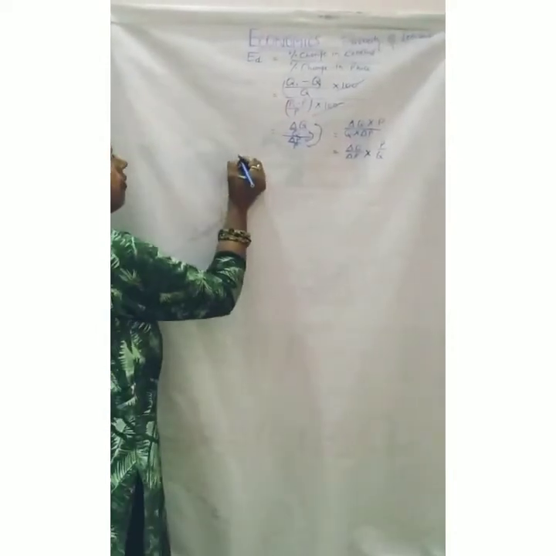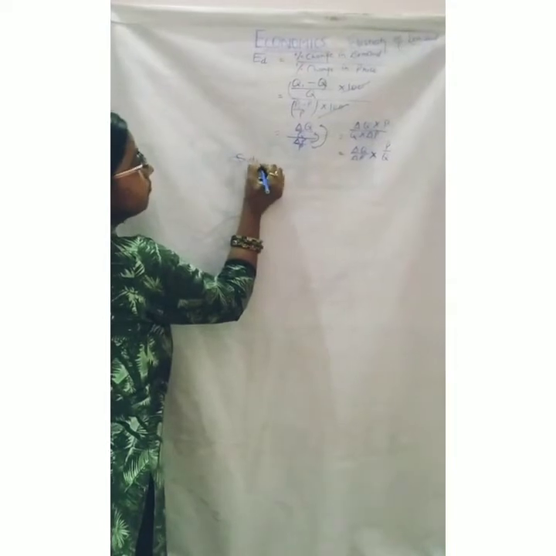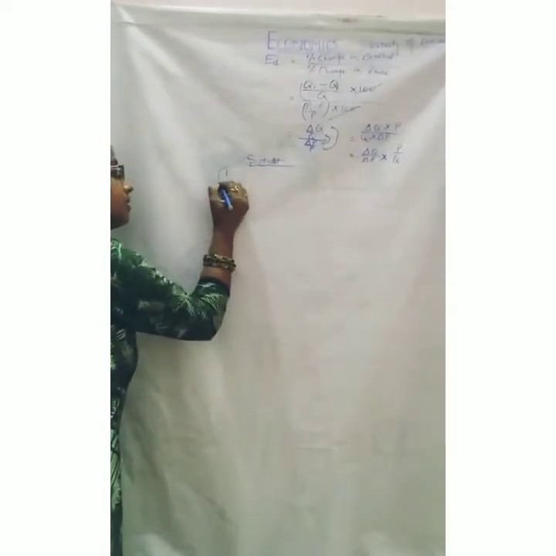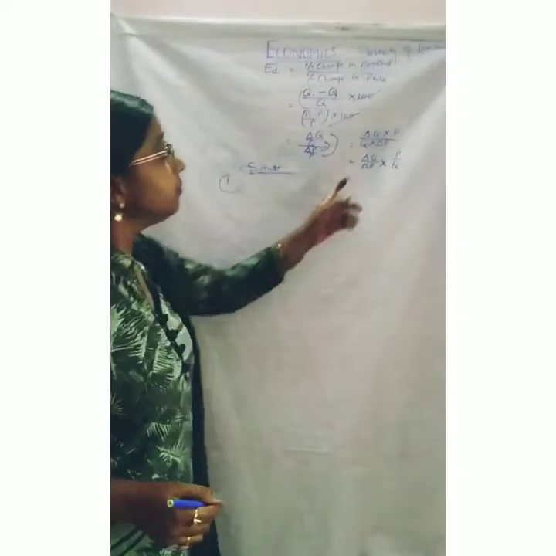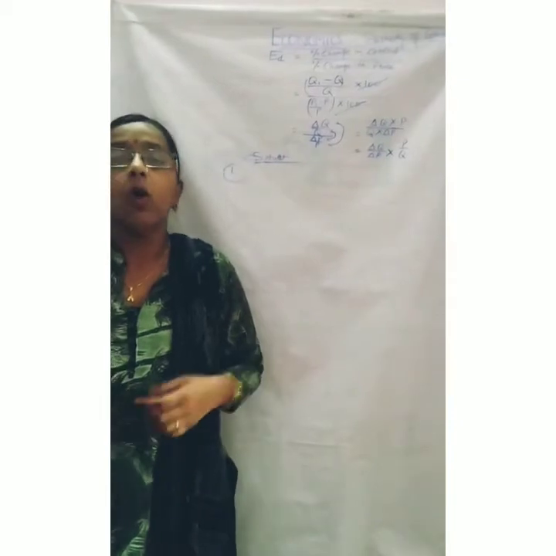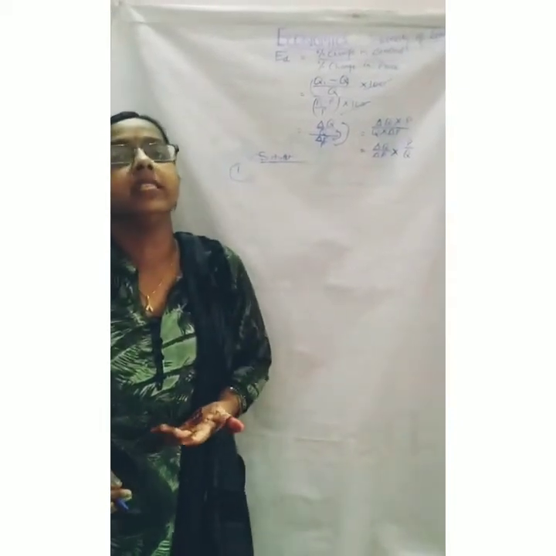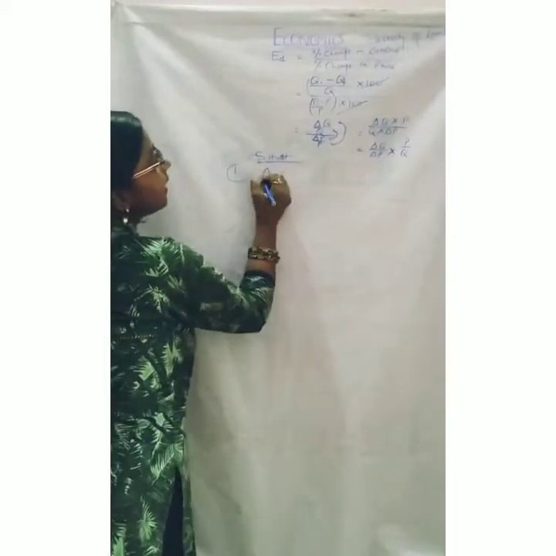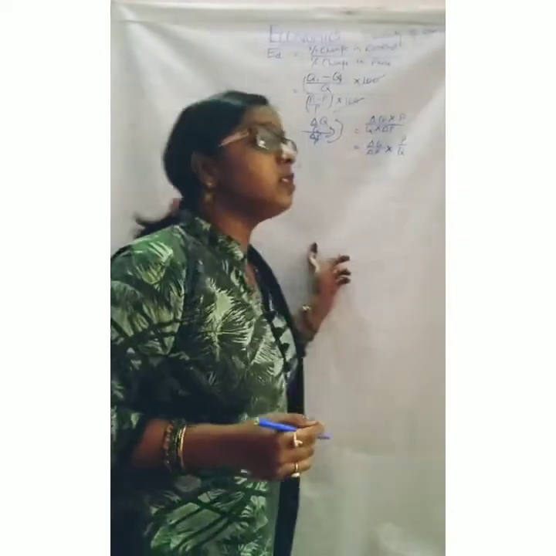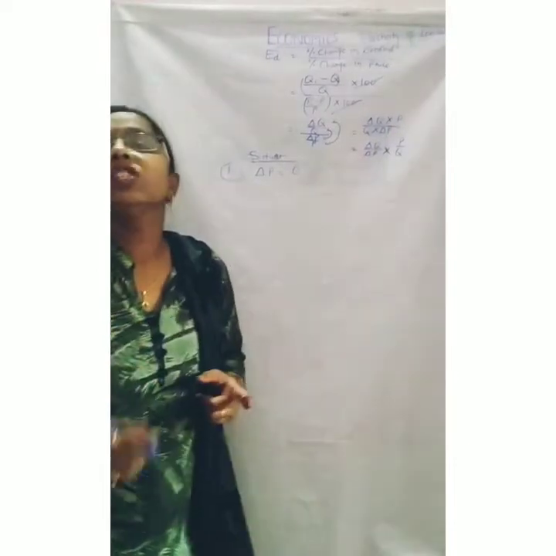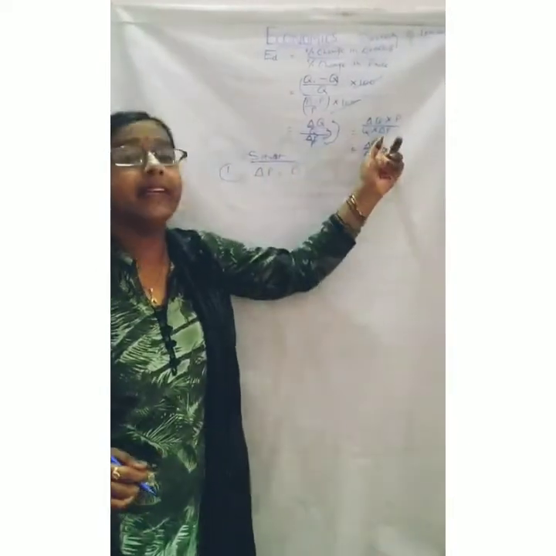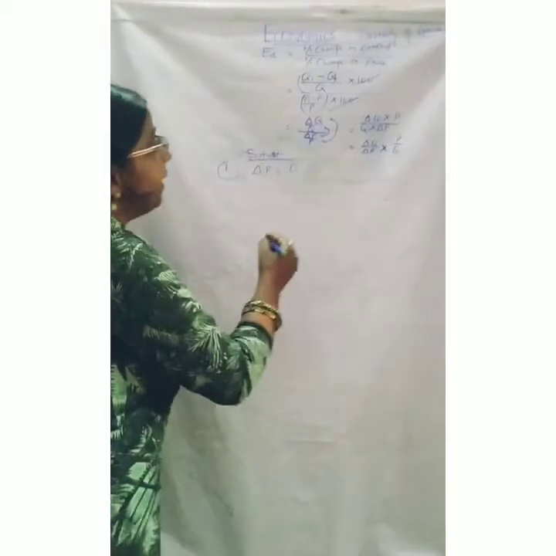Now we will discuss the situations. First situation: if it is given that prices are not changing and only quantity demanded changes, it means delta P is 0. If there is no change in the price of the product but there is a change in quantity demanded, then what will be the result?